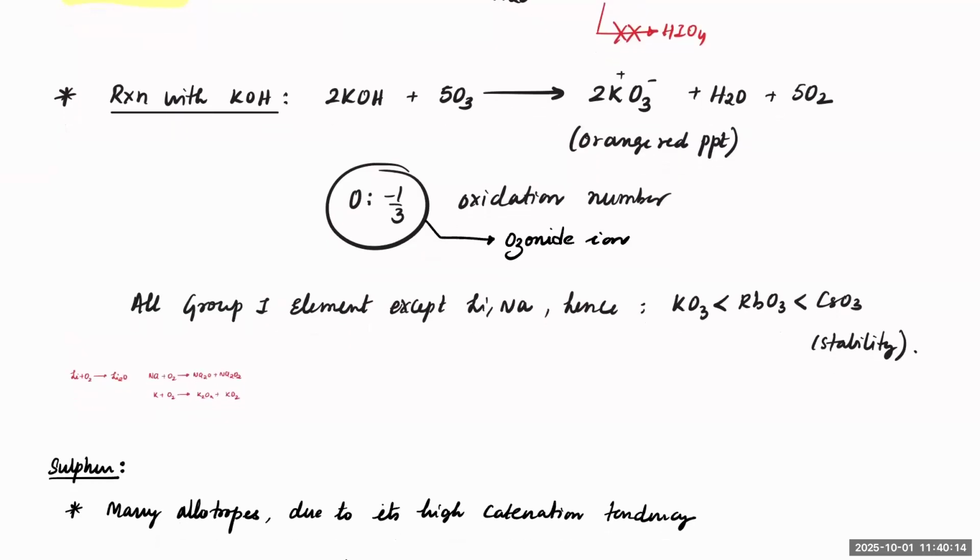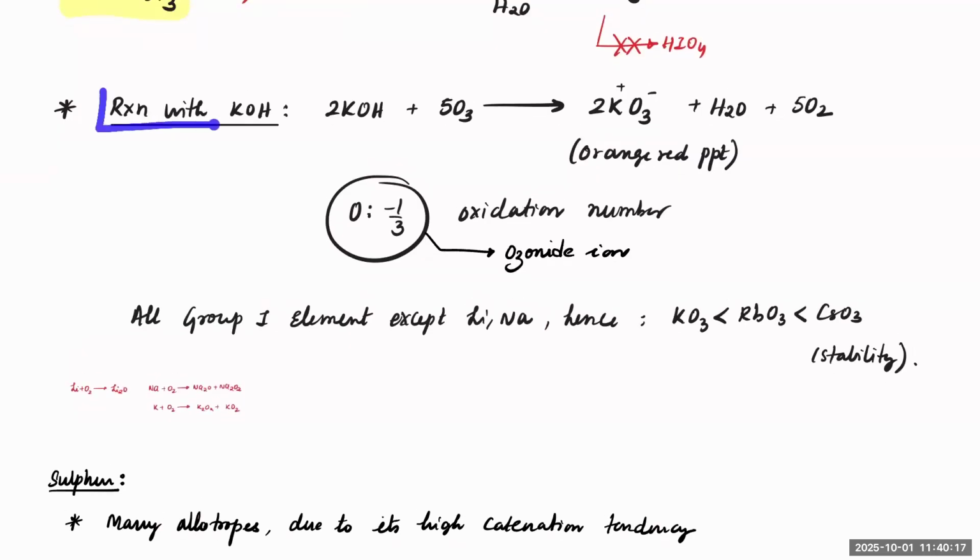Next, check out the reaction with KOH. KOH plus O3, again in an anhydrous form, will convert into KO3. KO3 is O3 minus with K plus. This is called an ozonide, where the oxidation state is minus 1 by 3. And it will give you an orange red precipitate of KO3. In fact, this is used for confirmation of the presence of ozone.